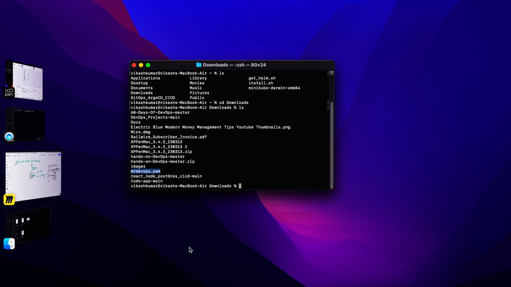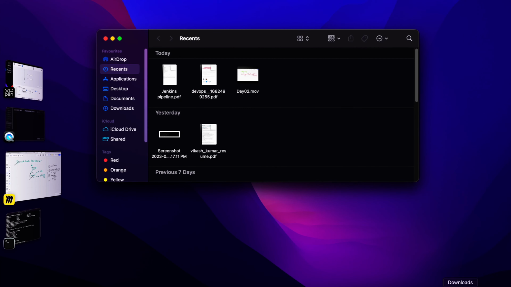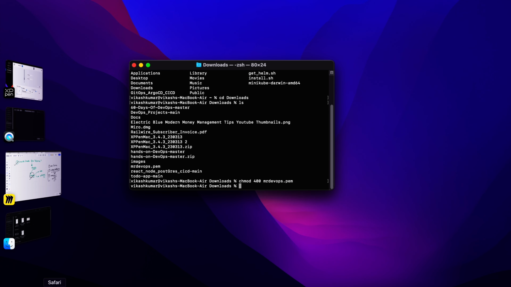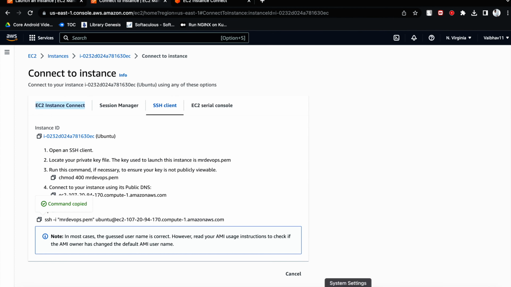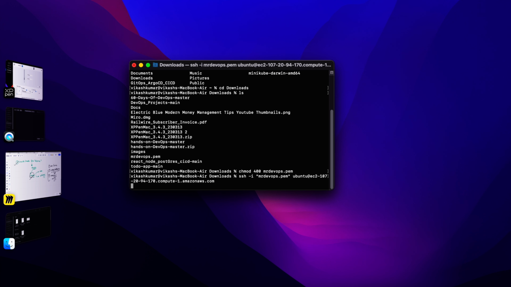Here our PEM key is available. Now what I have to do, we have to provide some permission to the PEM key. Just go back to the terminal, provide this command. Once you have given this, just select this, go back to your terminal, just paste here, enter.